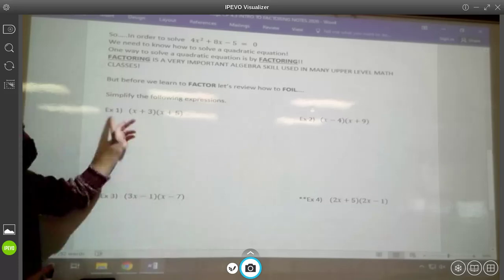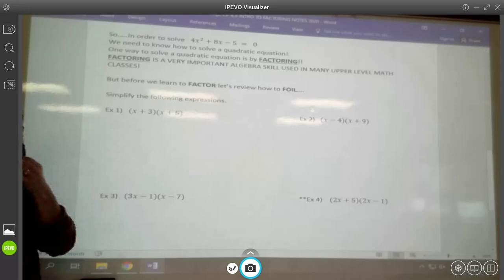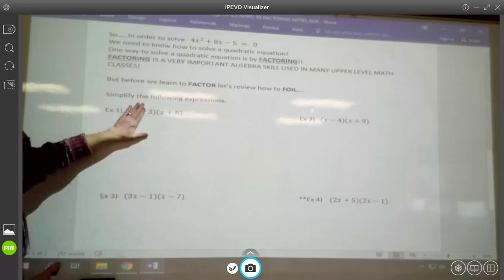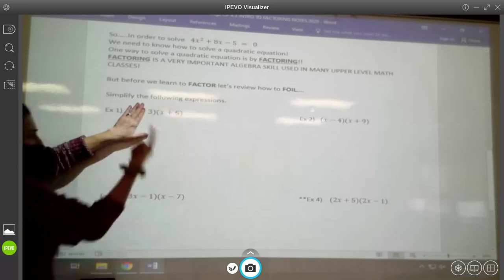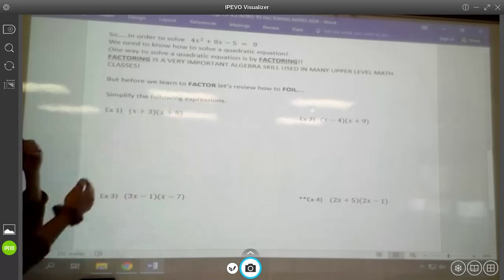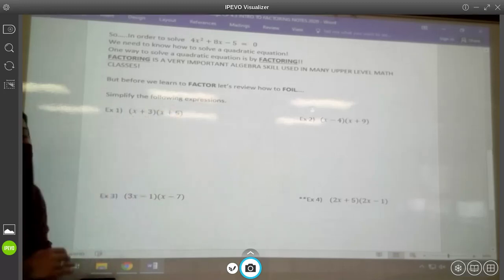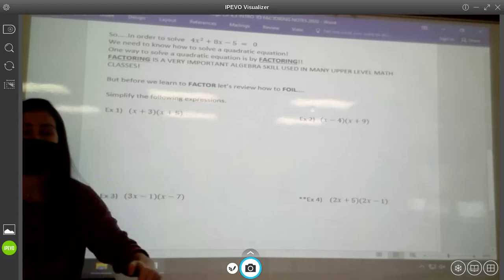So how am I going to multiply all this together and get rid of these parentheses? Well, guys, if you think about it, if it was just 3 out in front, all you would do is distribute the 3 and be rid of the parentheses. But because you have two pieces, I think of it as double distribution.